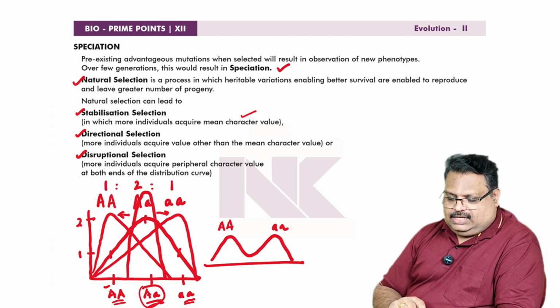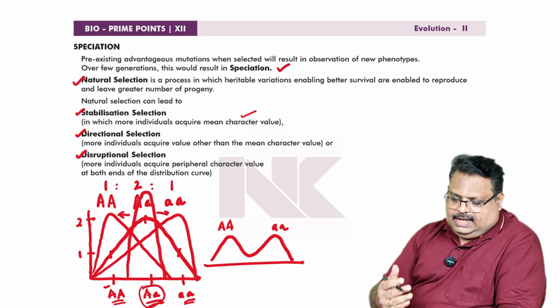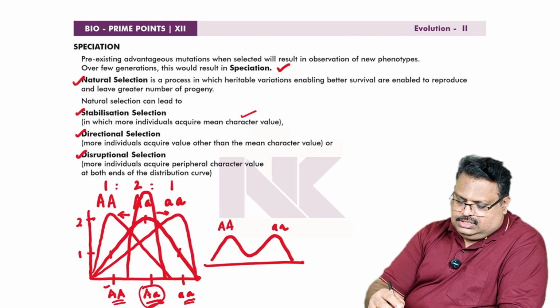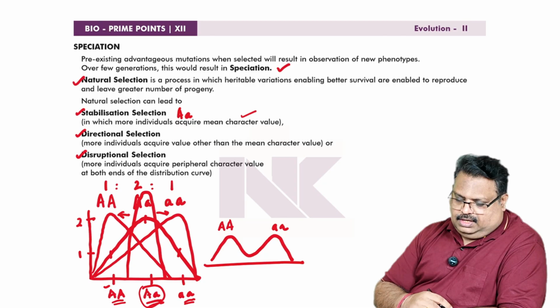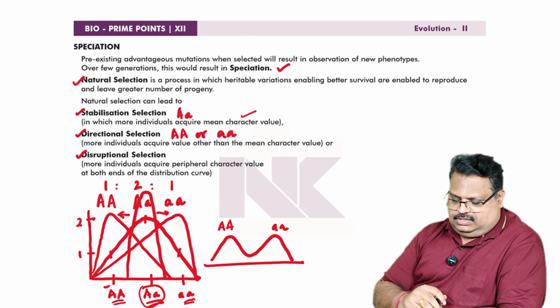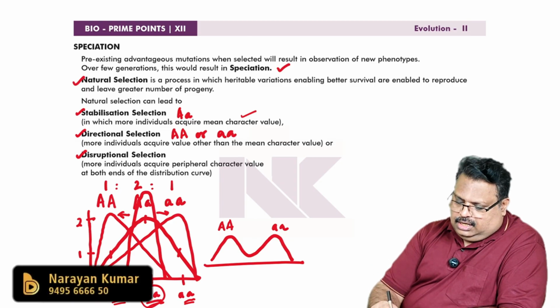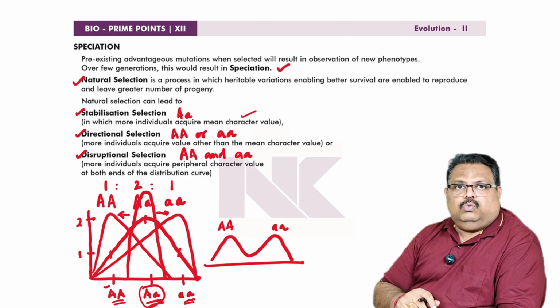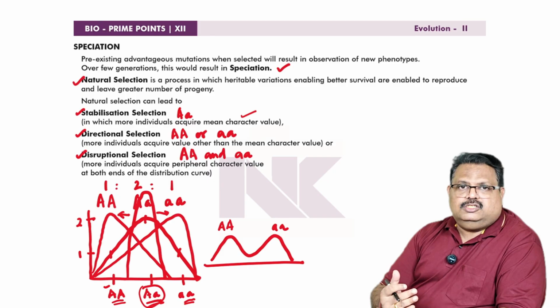So there are three types of natural selection for speciation: stabilizing selection, directional selection, and disruptive selection. You can write it like this. In stabilizing selection, capital A, small a individuals are selected more. In directional selection, either capital A or small a, either towards the right or towards the left. In disruptive selection, both capital A and small a are selected. That means the graph becomes a two-peak form. So these are the three types of selection for the process called speciation.